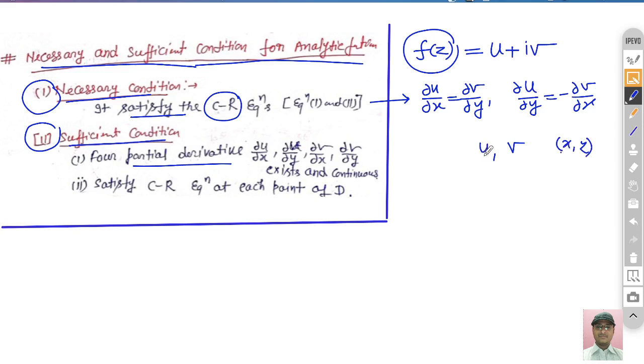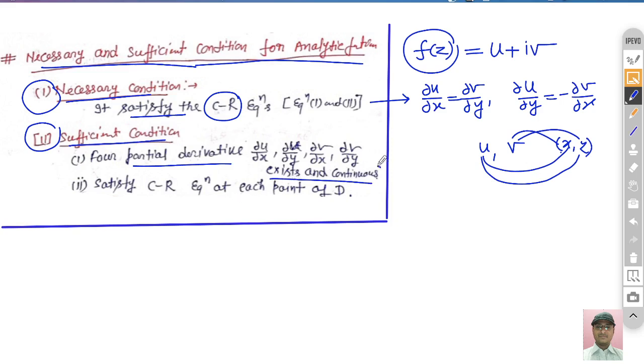So you differentiate u with respect to x and y, and in the similar way v with respect to x and y. So we get the four partial derivatives, and they must exist and be continuous. This is the first condition.